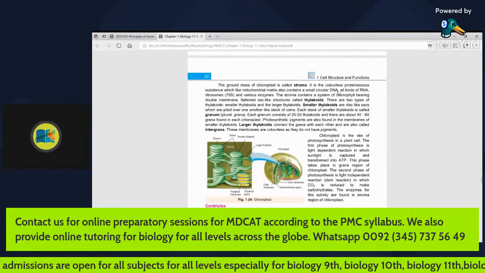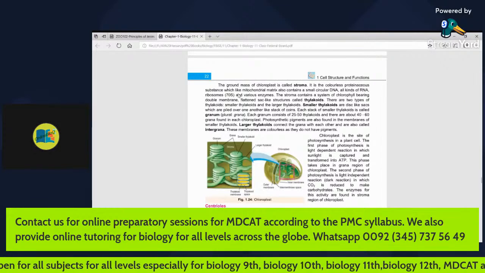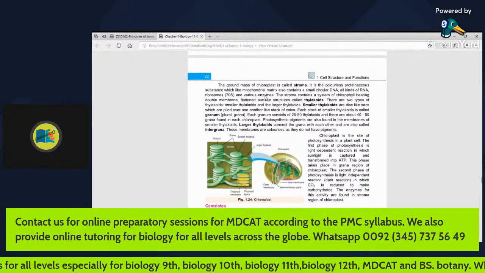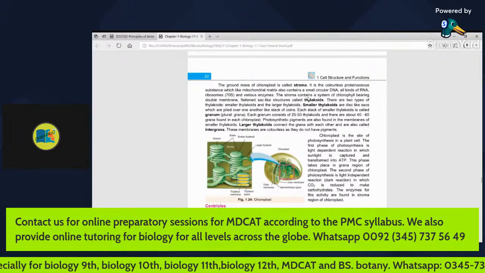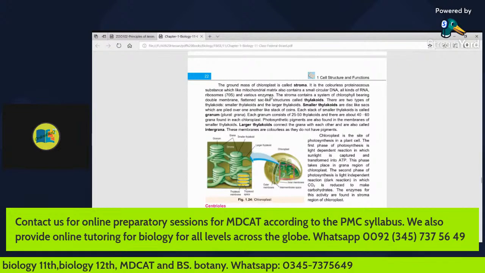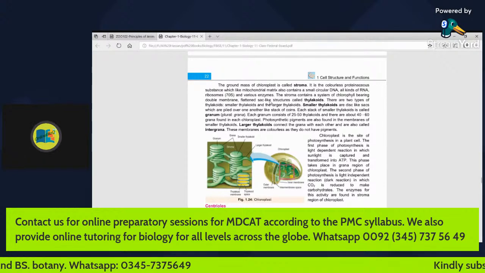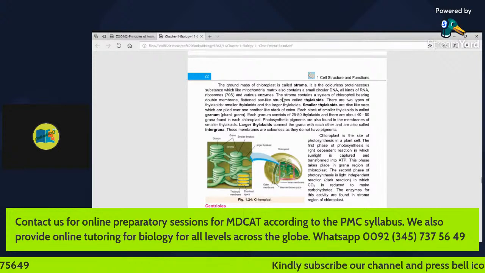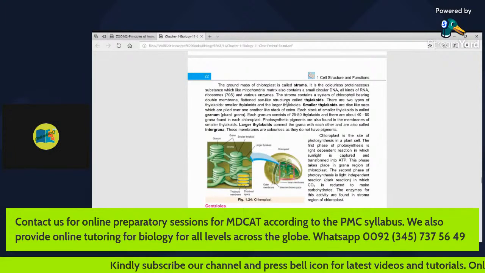So although stroma is colorless, it is a proteinaceous substance, and like mitochondrial matrix, it has a small circular DNA, all kinds of RNA, ribosomes, and various enzymes. So it has its own metabolic machinery for protein synthesis and even their own circular DNA replication.